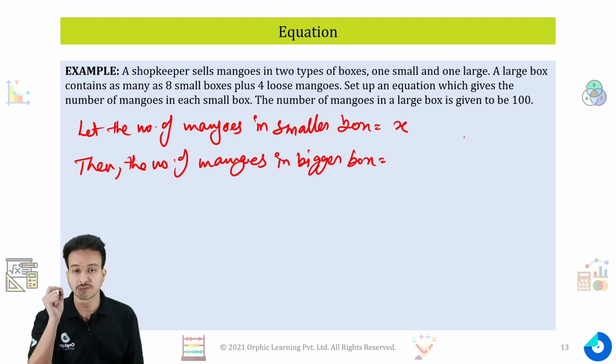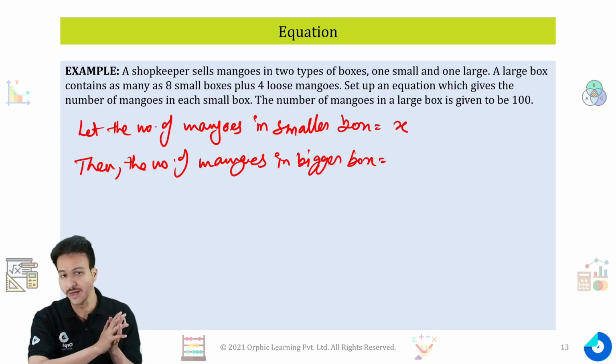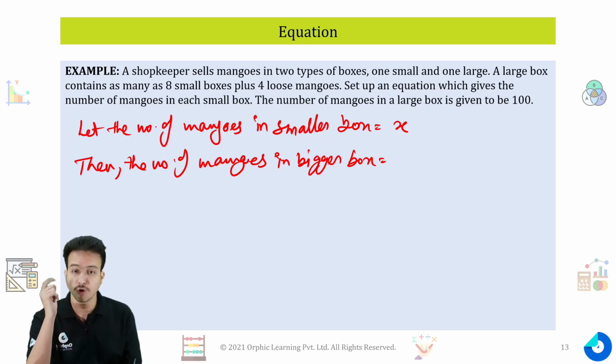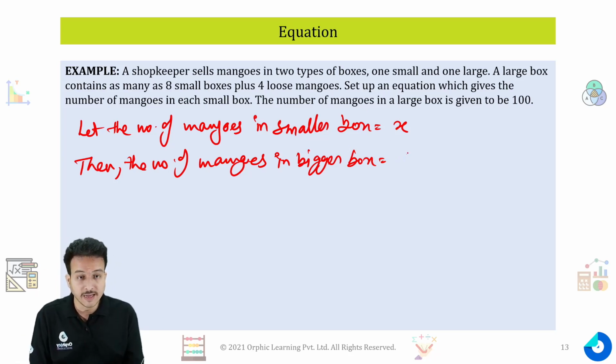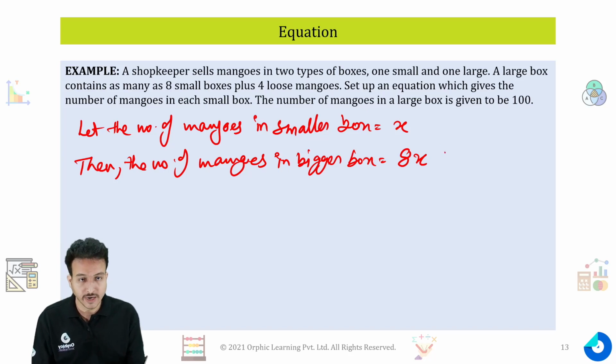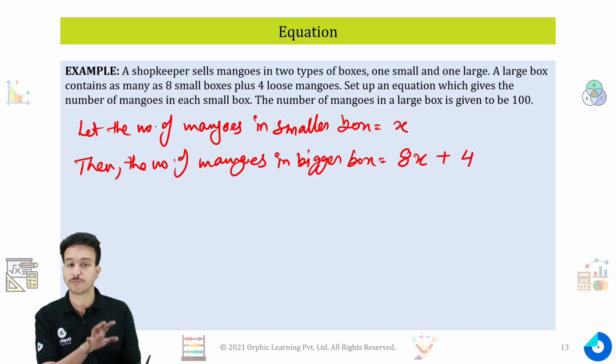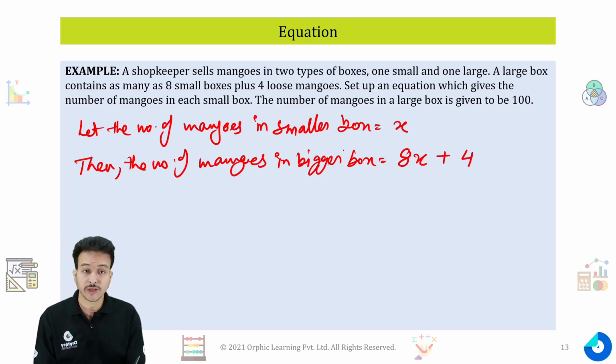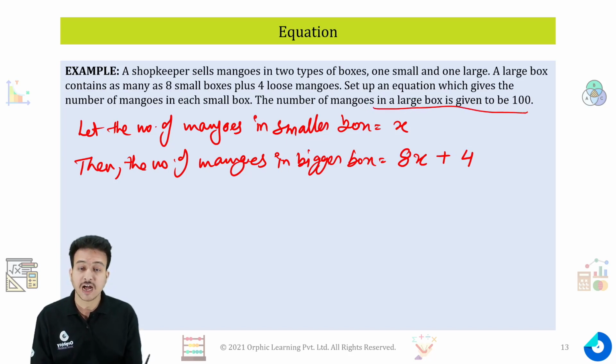Because in one small box we have x mangoes, in 8 small boxes we will have 8 times x mangoes, but we have plus 4 loose mangoes, so we have to add those 4 loose mangoes over here. Now one more piece of information we have is that the number of mangoes in the large box is equal to 100. That means 8x plus 4 should be equal to 100.